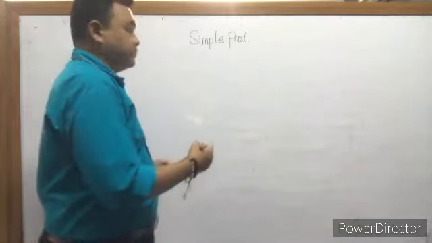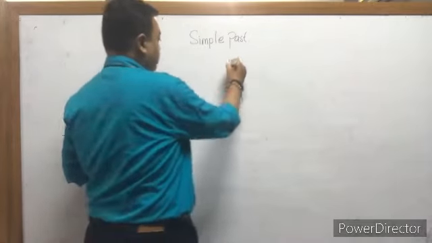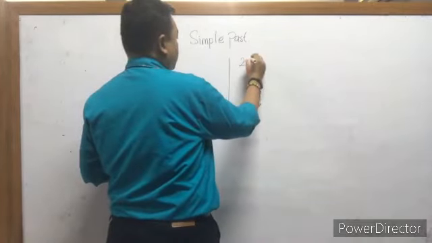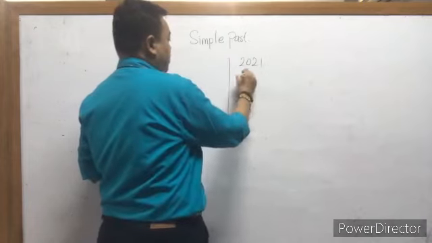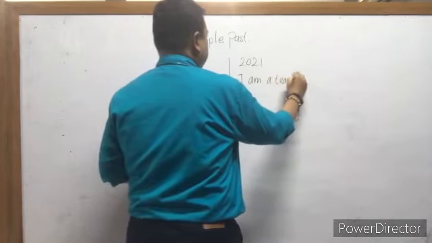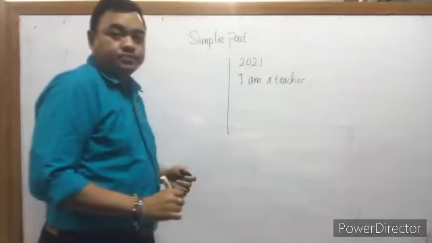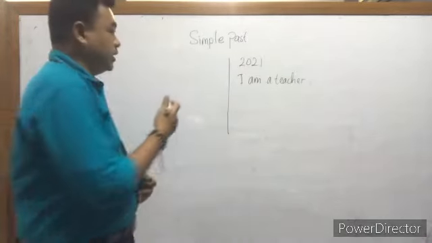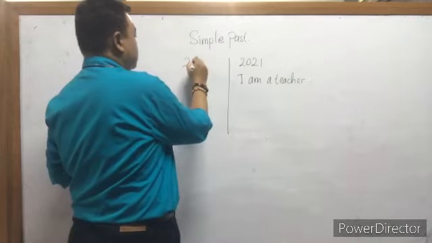For example, 2021, I am a teacher. Right? I'm a teacher. How about in 2010?